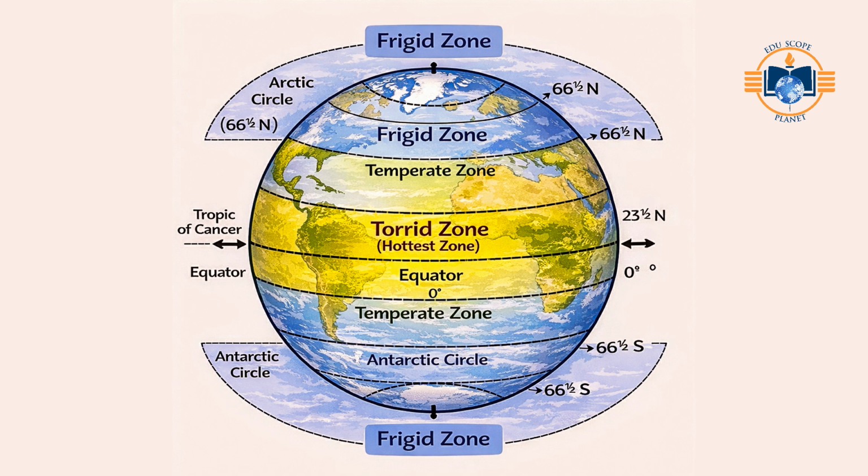Temperate zones: located between the tropics and polar circles, they receive slanting rays, resulting in a moderate climate. Frigid zones: found near the poles. The sun remains low or absent for months, causing extremely cold conditions. These heat zones influence climate, natural vegetation, agriculture, and human settlement.